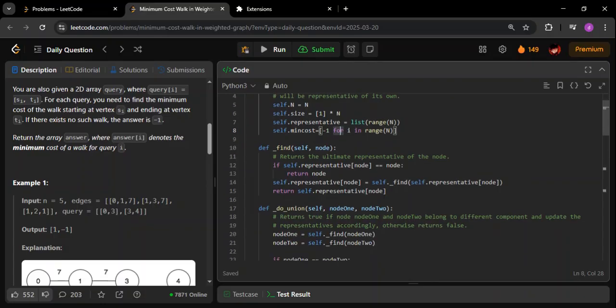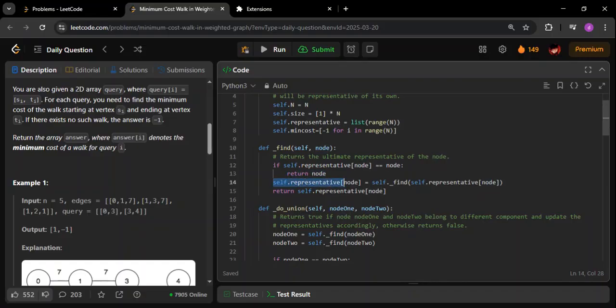Now the find function basically finds the leader of a component. A component can have multiple nodes. We pass the node here. This node belongs to a component, and we need the leader of that component. So this function returns the leader of the component to which this node belongs. If self.representative of node is equal to node, that means the node is actually the leader of the whole group. In that case we return the node itself, otherwise we have to do a recursive call.